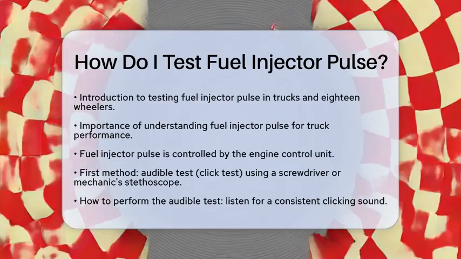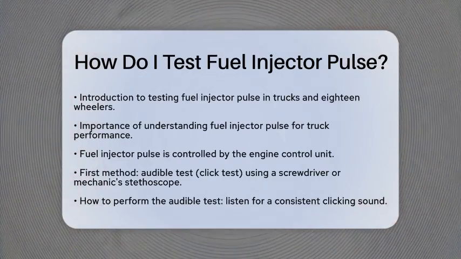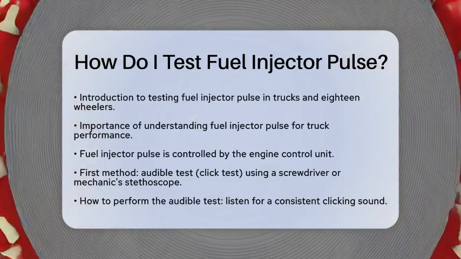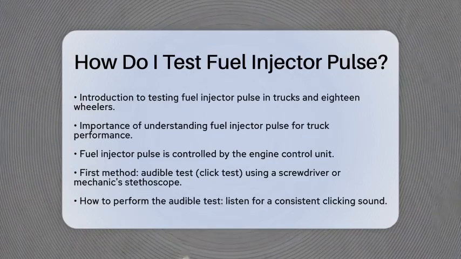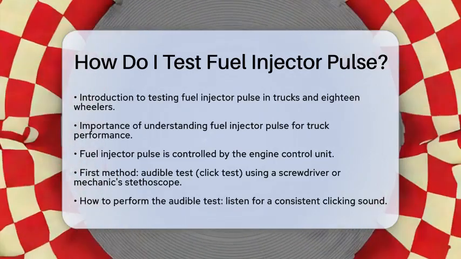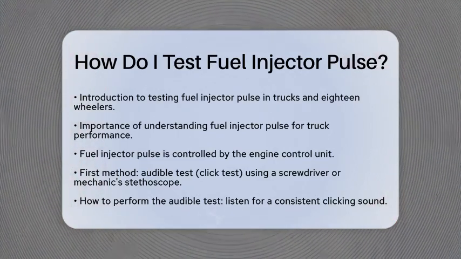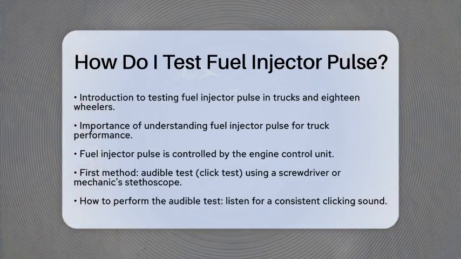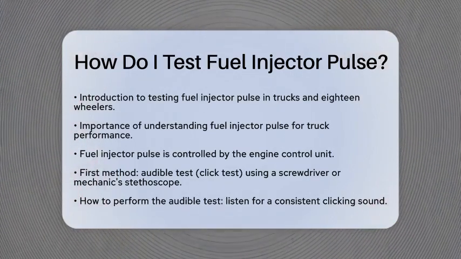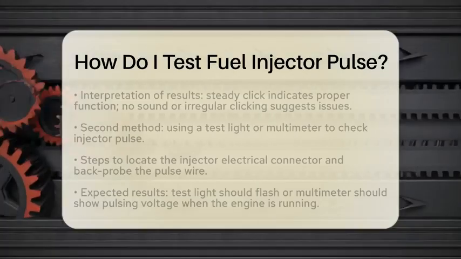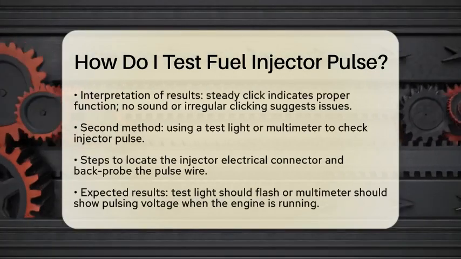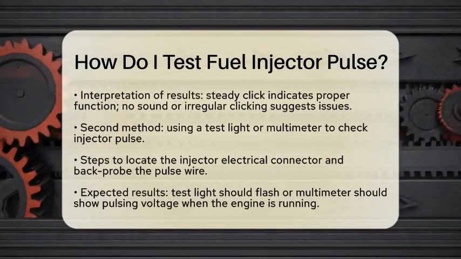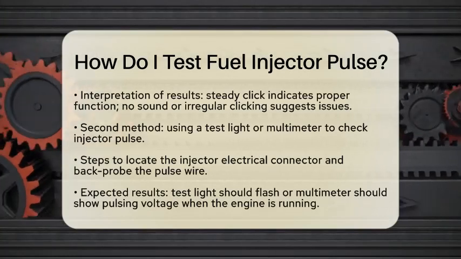First, you can perform an audible test, often called the click test. Grab a long screwdriver or a mechanic's stethoscope. Place it against the injector body and put your ear on the opposite end. With the engine running or cranking, listen for a consistent clicking sound. If you hear a steady click, the injector is pulsing correctly. If there is no sound or irregular clicking, that indicates a problem with the injector pulse or the injector itself. This method is quick and handy for field diagnostics.